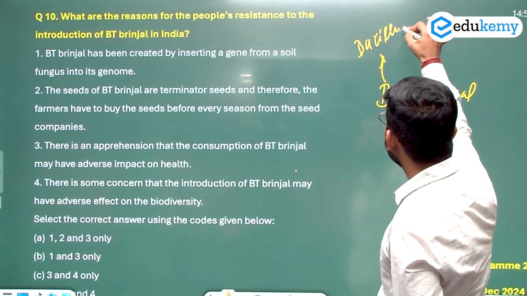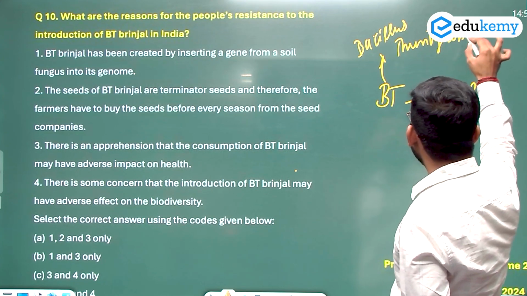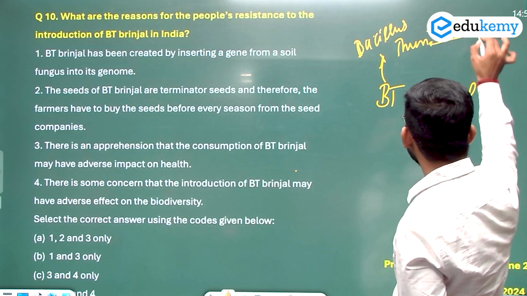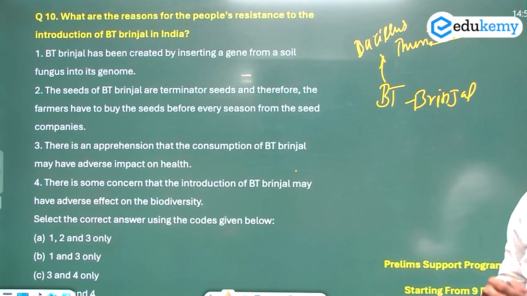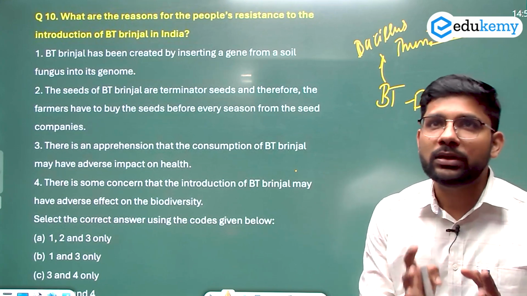Similarly, in Bt cotton, it's Bacillus thuringiensis, and it's in Bt brinjal. Why are the people avoiding Bt brinjal? Why are the people protesting against Bt brinjal?